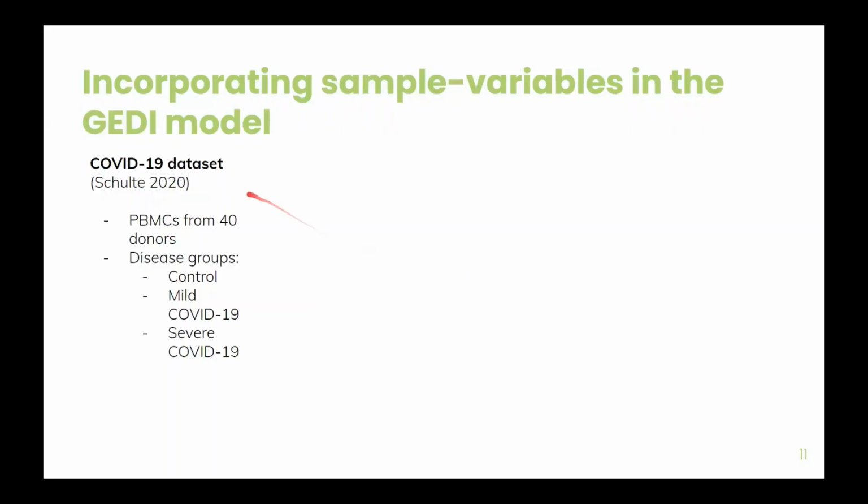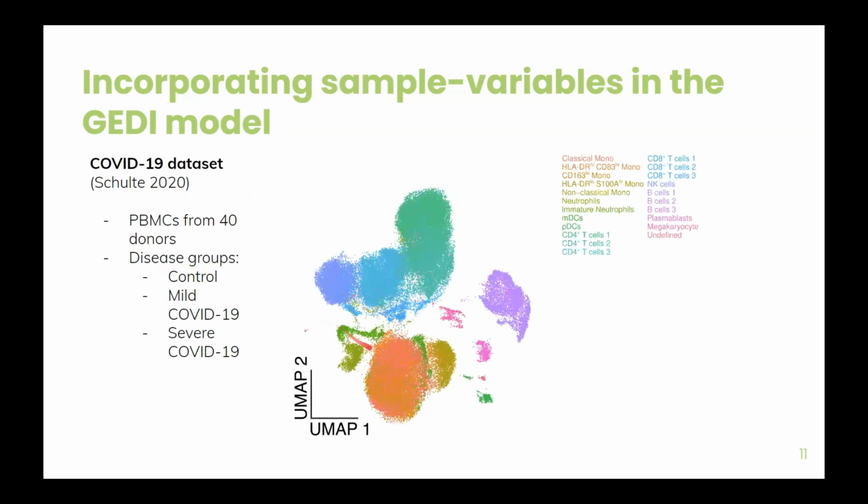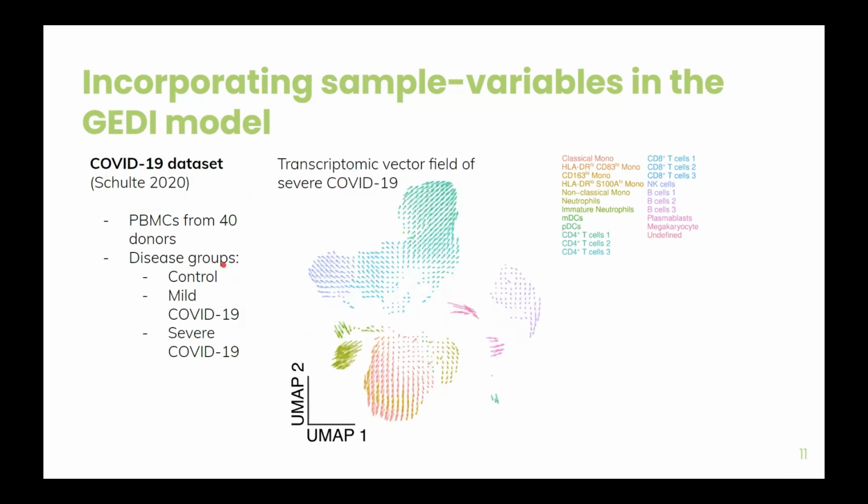We want to now apply this concept by looking at this COVID-19 dataset, which is a collection of different immune cell types from 40 donors, but now with 3 disease groups. So we have control, mild, and severe COVID-19 cases. We can generate an embedding that recapitulates the cell type structure, but now we can learn something about the differences between severe and control cases. So we can visualize these differences with our transcriptomic vector field.